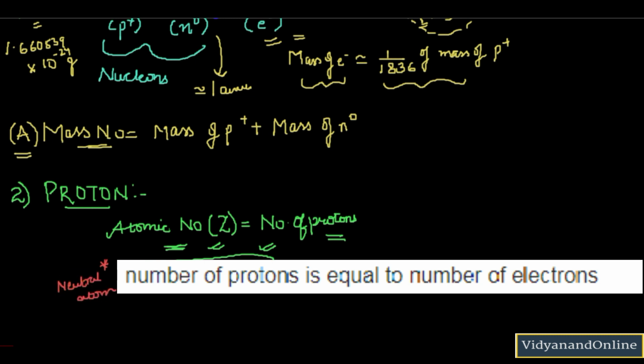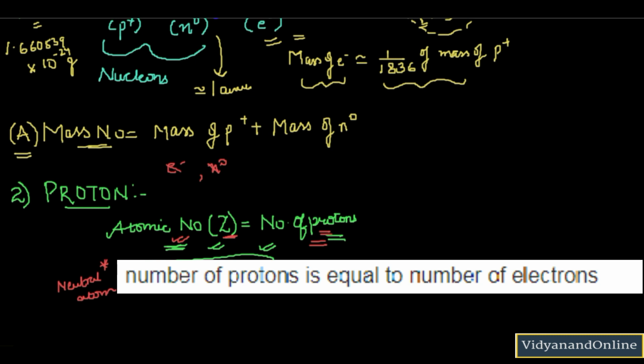Okay, so the atomic number determines the chemical properties of an element, and if we change the number of electrons, there is no problem. If we change the number of neutrons, still there is no problem. But if we change the number of protons, then the element itself changes. So the way you have a roll number in your class which identifies you, the very same way we have an atomic number for every element. So if you change the number of protons, the atomic number of the element will change and the element itself will change.